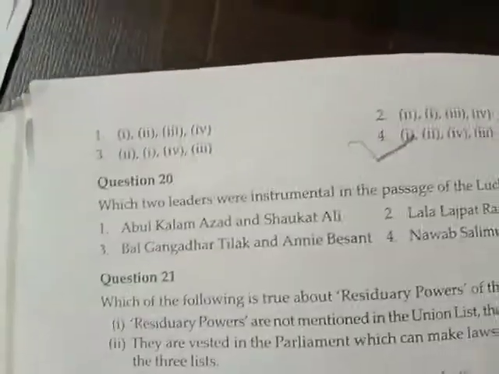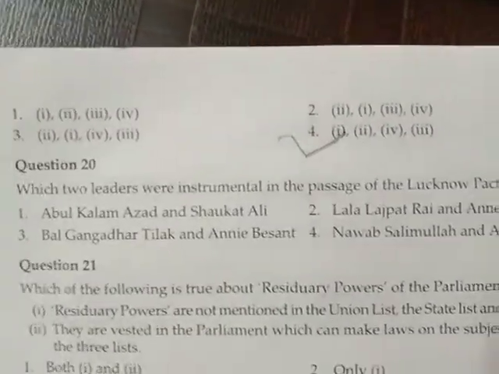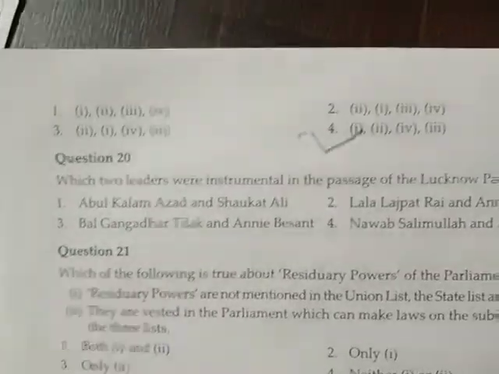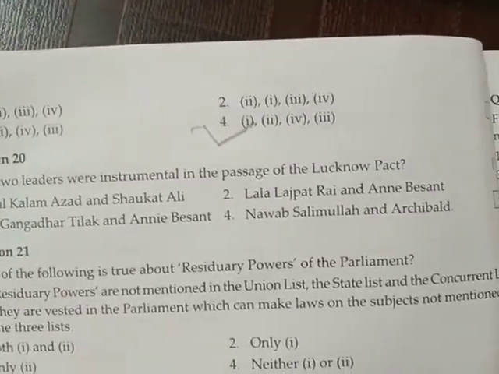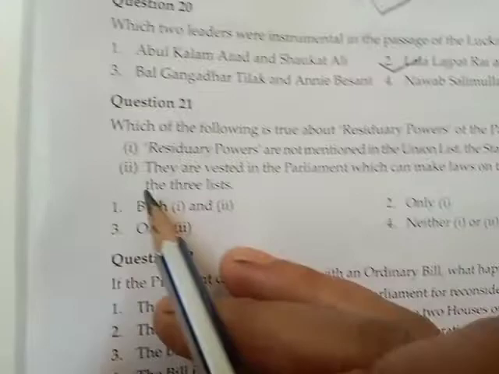Now see, next question. Which two leaders were instrumental in the passage of the Lucknow Pact? So who were the two leaders? Lala Lajpat Rai and Annie Besant. This is the correct answer. Option number 2.